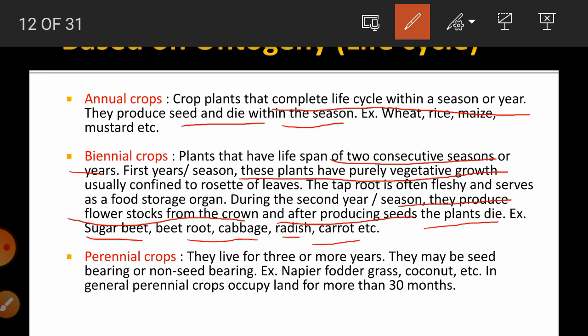Then the third one is perennial crops. These crops live for 3 or more years. They may be seed bearing or non seed bearing plants. The crops that require more than 2 seasons or more than 2 years to complete their life cycle are called perennial crops. Examples are fodder grasses, coconut, as well as fruit trees, etc.